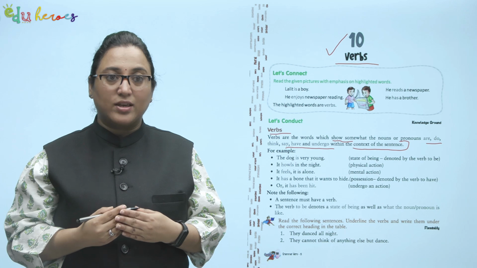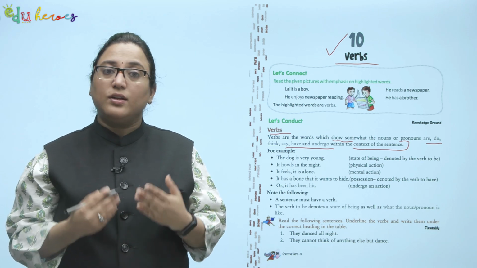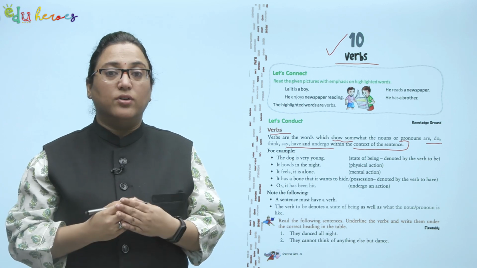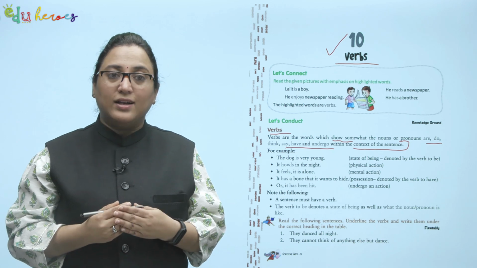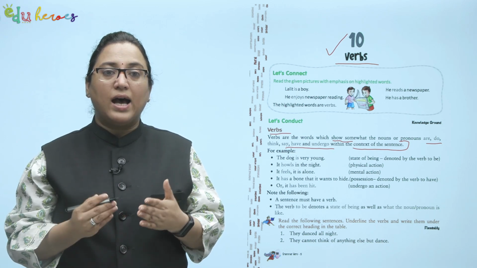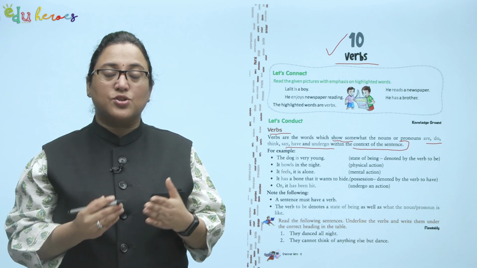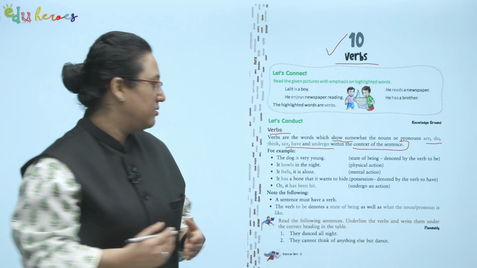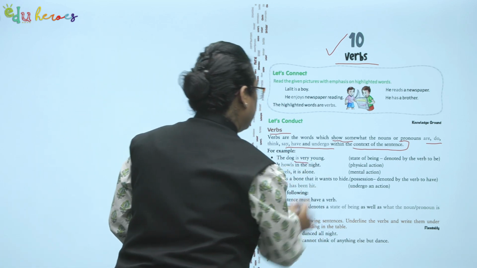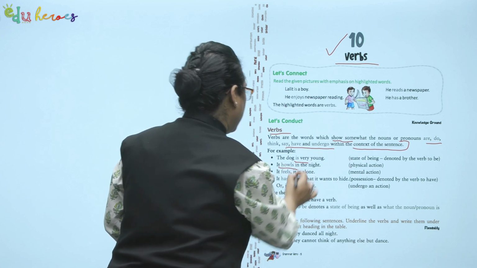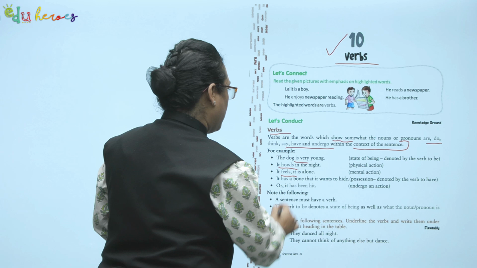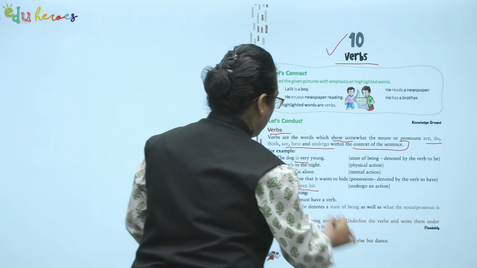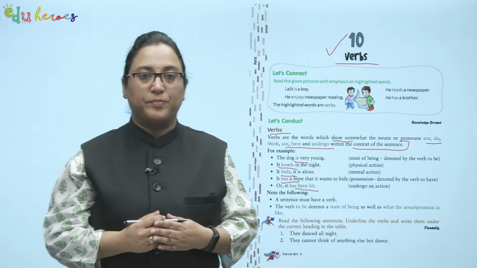It's feeling. It has a bone that it wants to hide. Here possession is denoted by the verb to have. Or, it has been hit. Here it's showing undergoing an action. So let's underline all these. Is showing the state of being, howls the action, feels the mental action. It has a bone showing possession and has been hit. What was the action it underwent?